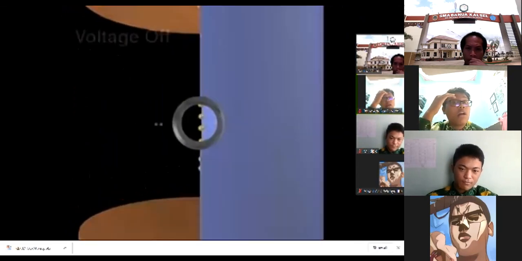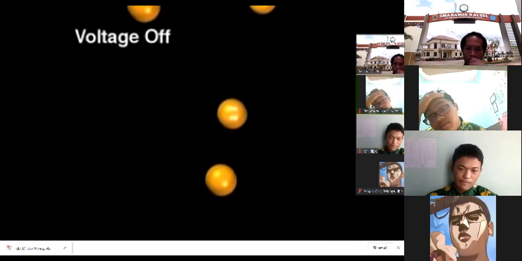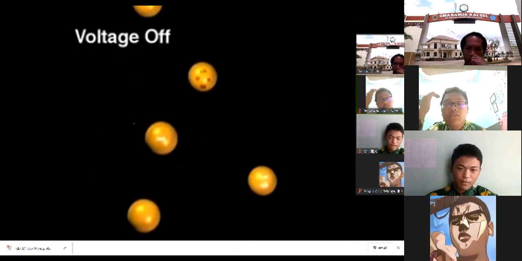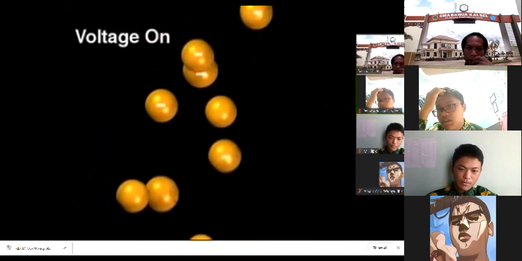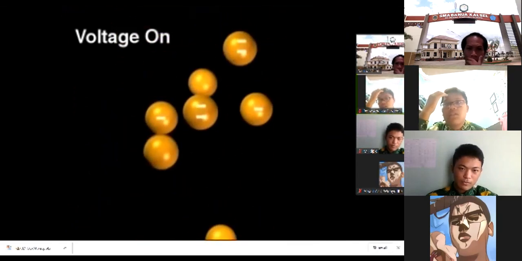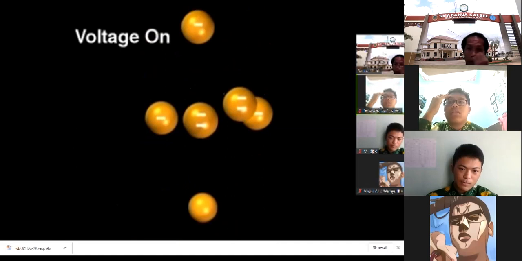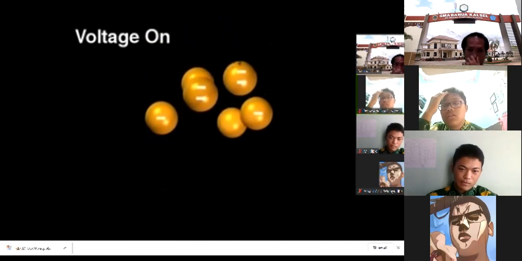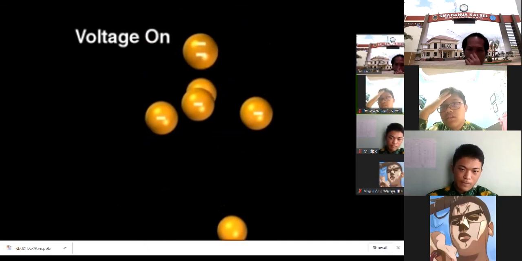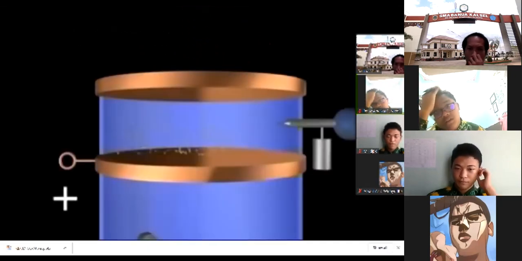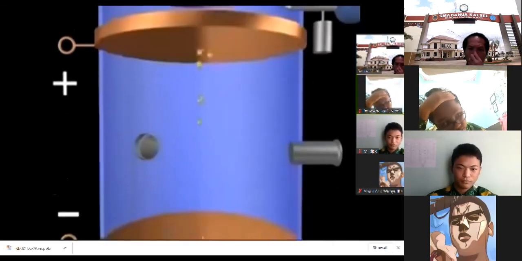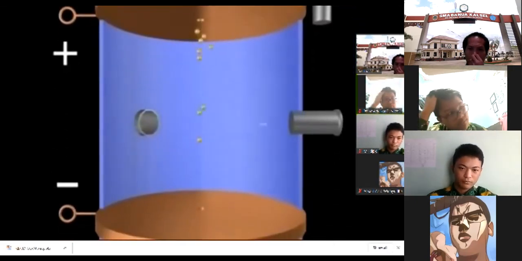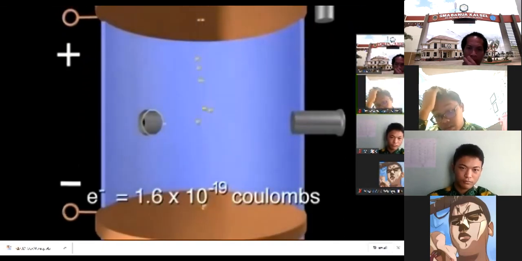When there is no voltage applied, the fall of the droplets is determined by their mass and the viscosity of air through which they fall. When a voltage is applied, the droplets that have a negative charge will fall more slowly, stop falling, or even rise, depending on the number of charges on them. By adjusting the applied voltage and observing the droplets both with voltage off and voltage on, Millikan was able to determine that the charges on the droplets were all multiples of a smallest value, 1.6 times 10 to the minus 9.